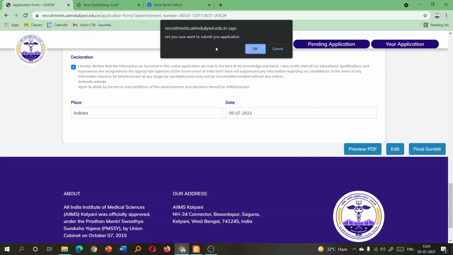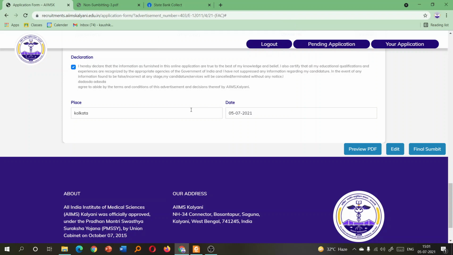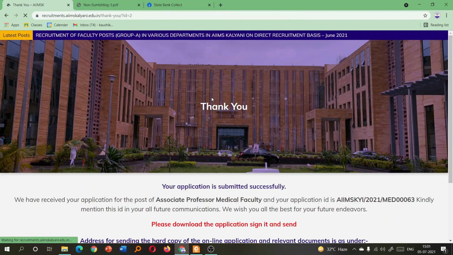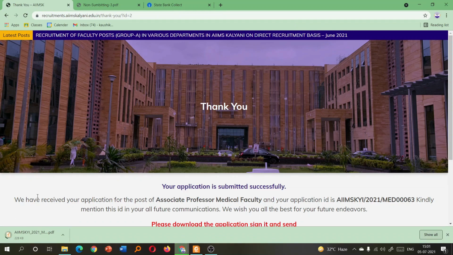So once you are absolutely sure that everything is correct as per your knowledge, only then you will submit. So you click okay here, then it will be confirmed that the application is submitted. You click OK and then the PDF will automatically be downloaded.